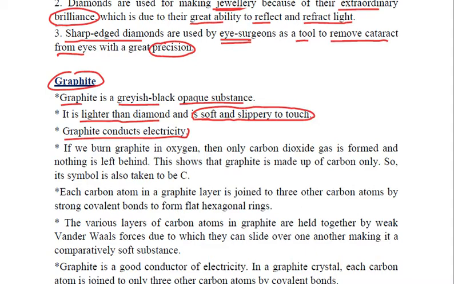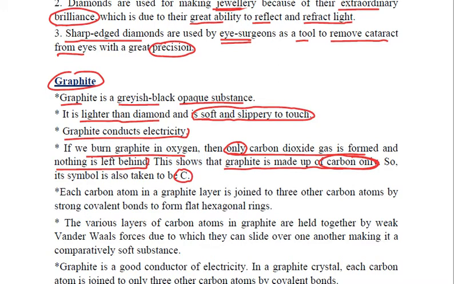But there is one similarity also. What is the similarity? Just like diamond, if we burn graphite in oxygen, then again, just like diamond, only carbon dioxide gas is formed. Only. That means nothing will be left behind. And it shows the same thing. The same conclusion is drawn, that graphite is also made up of 100% carbon only, just like diamond. And that is why the symbol of graphite is also taken to be capital C.